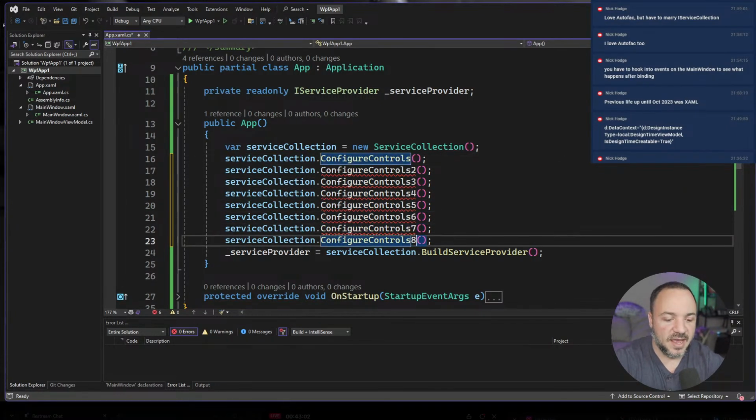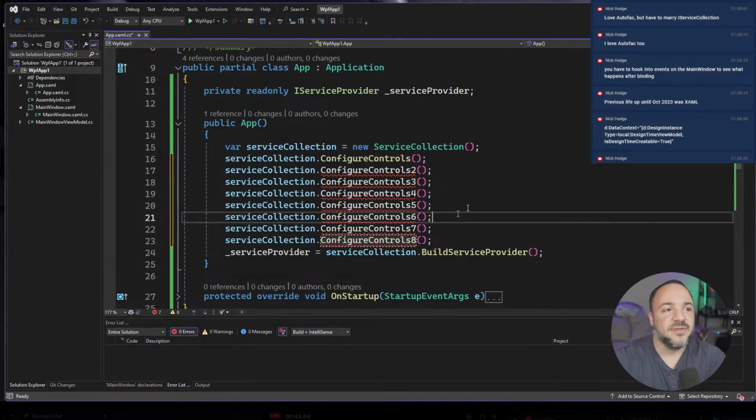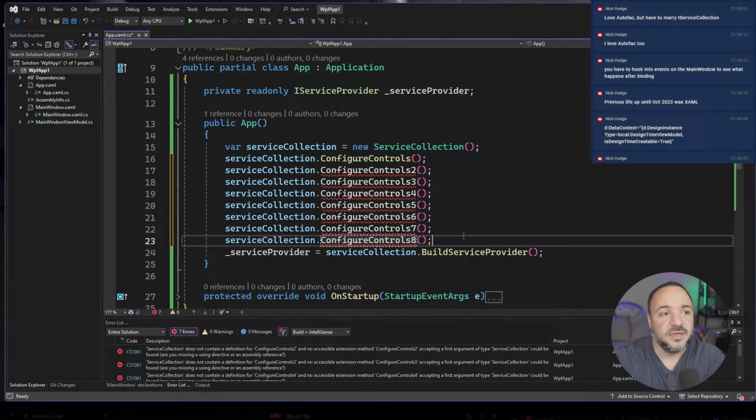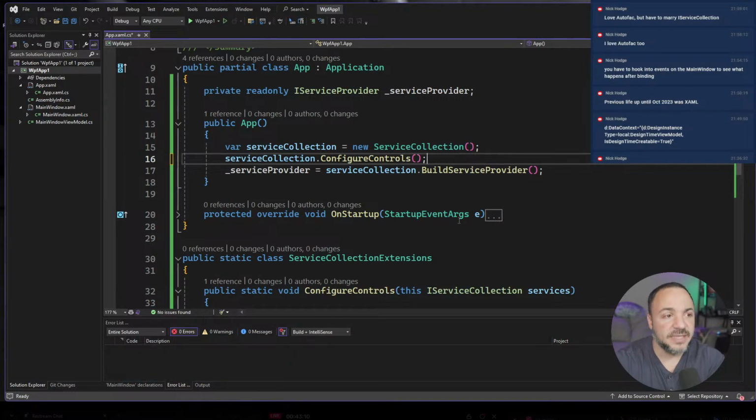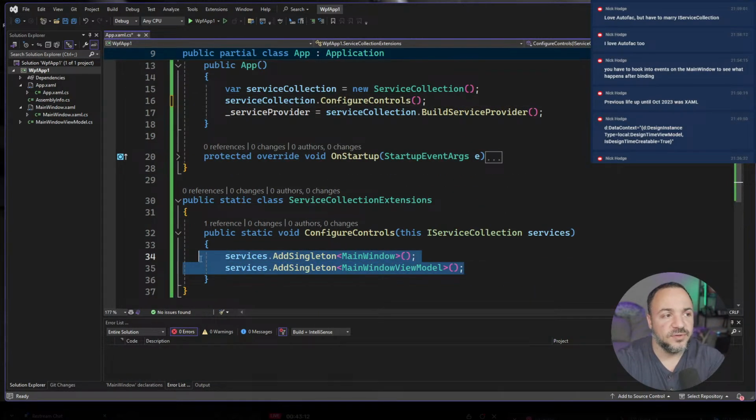But I don't want to keep tacking a line on here. I don't want to touch my core application. Yes, I will still have to do something like this to register the dependencies, but I want to do it in the feature area or the plugin area that I'm working with. So that's the point I'm trying to get across here.